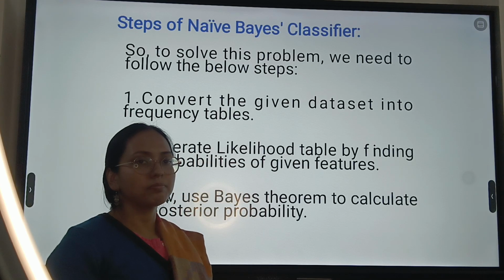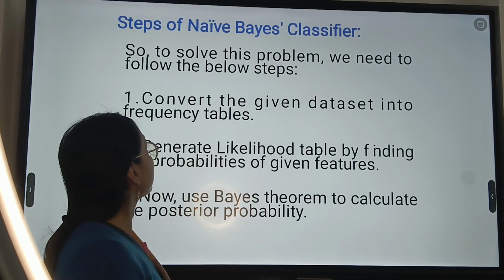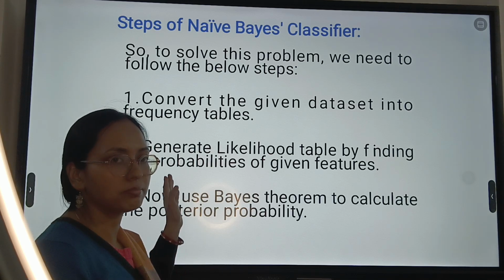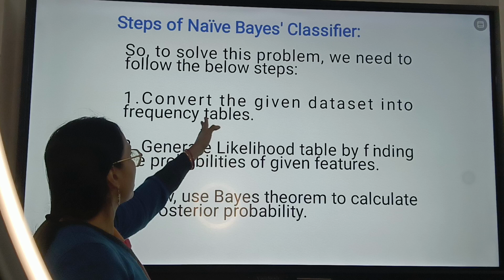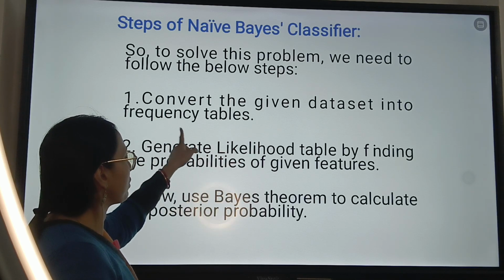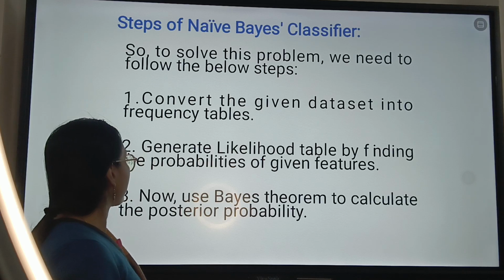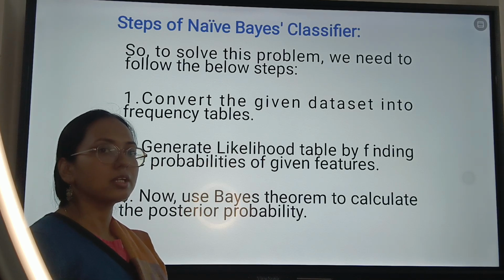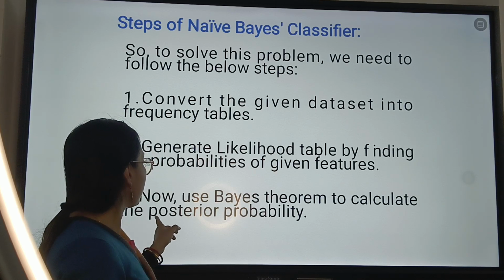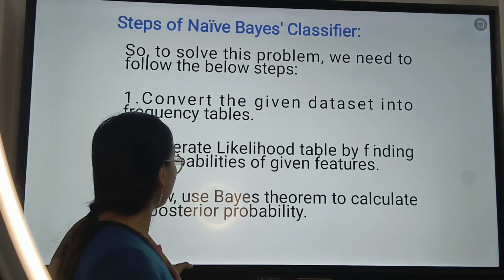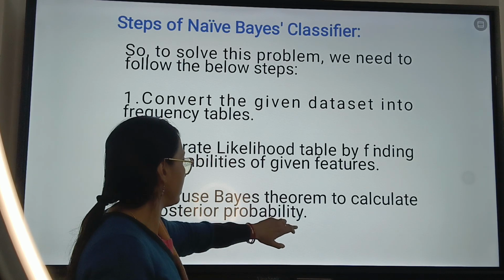Okay, so what are the basic steps to apply the naive-Bayes classifier? To solve this kind of problem, we need to follow the below steps. Number one is conversion of the given dataset into frequency tables. Number two is to generate a likelihood table by finding the probabilities of the given features. And number three is to apply the Bayes theorem to calculate the posterior probability.